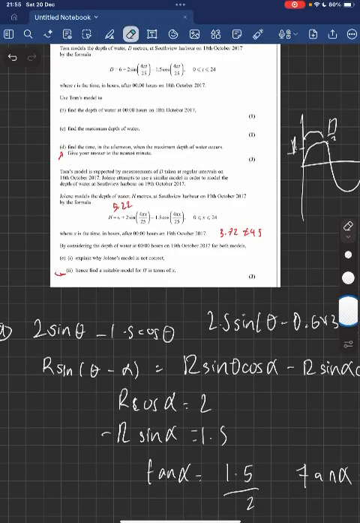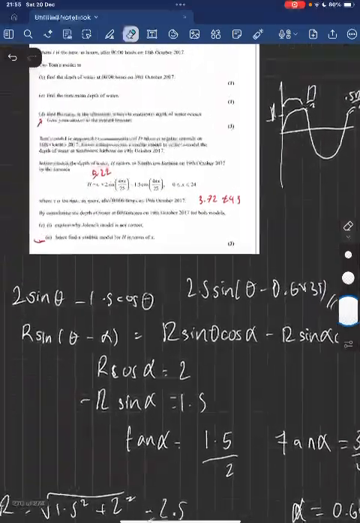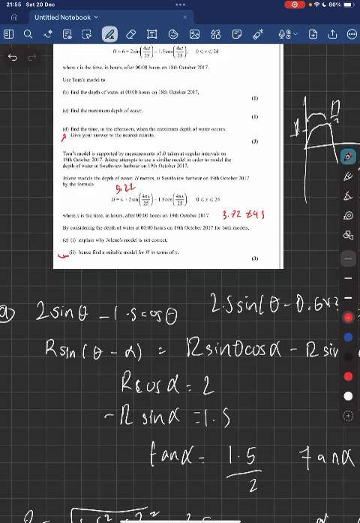So we can divide the r sine alpha by the r cos alpha, which gives us tan alpha equals 1.5 over 2, and tan alpha is equal to 3 over 4. And you might be wondering where did the negative go. Well, the r sine alpha is equal to the minus 1.5, and really I should have written that a bit more clearly, because technically that's a mistake.